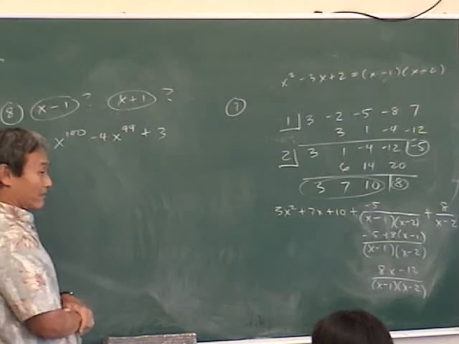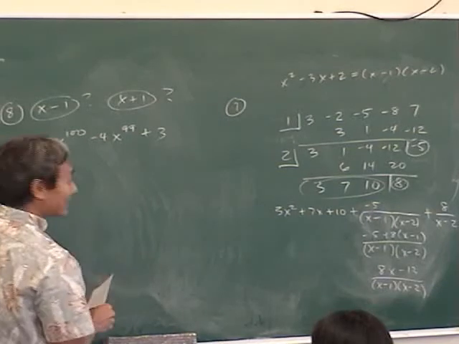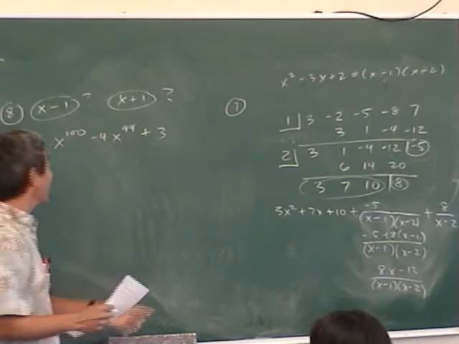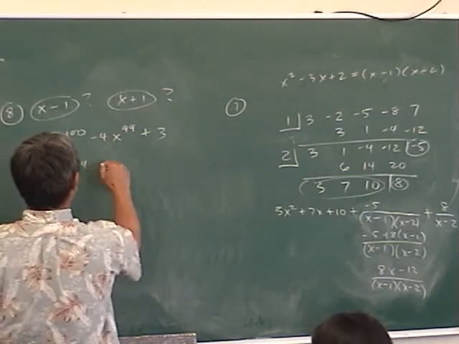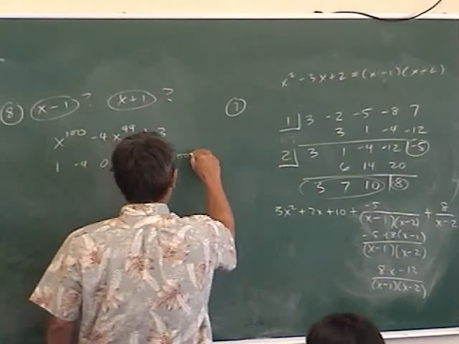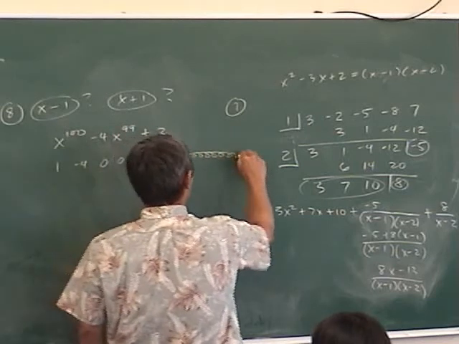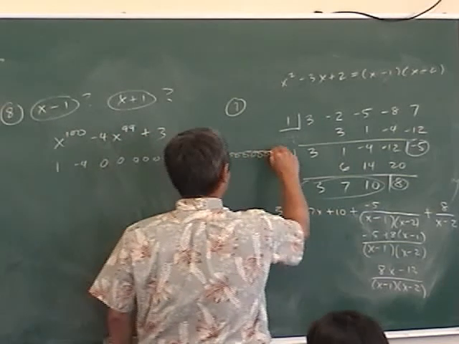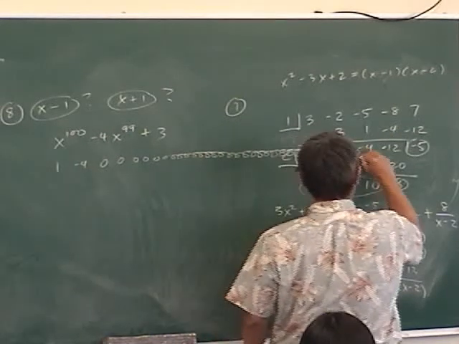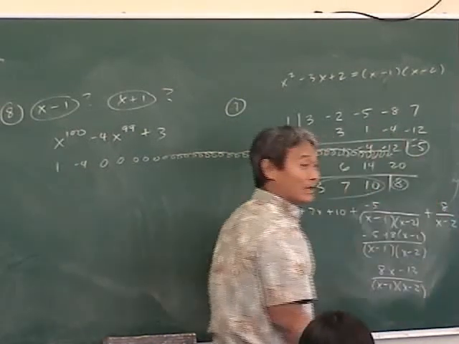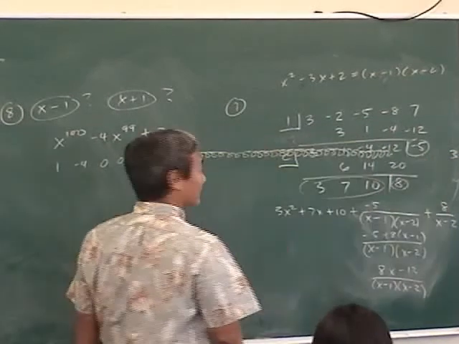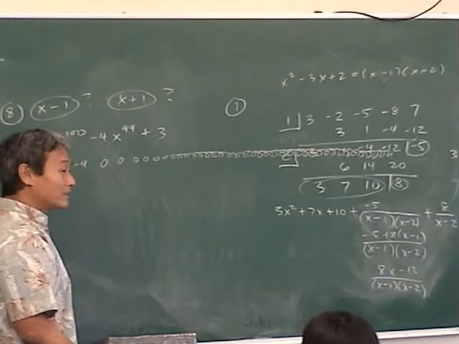I don't think we're going to do that, right? Another way is you could do synthetic division. How many people did synthetic division? Oh, you did! So you went like this: 1, negative 4, then the 98th power, 97, 96, 95, 94, and so on. You guys really did that? And then, oh, 3. We'll put dot, dot, dot.